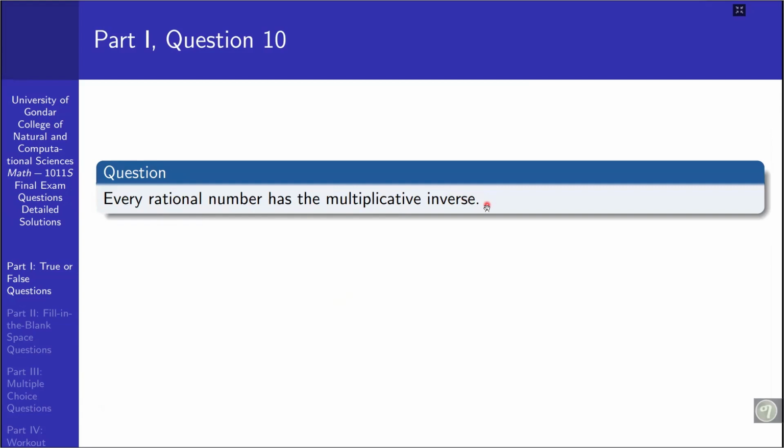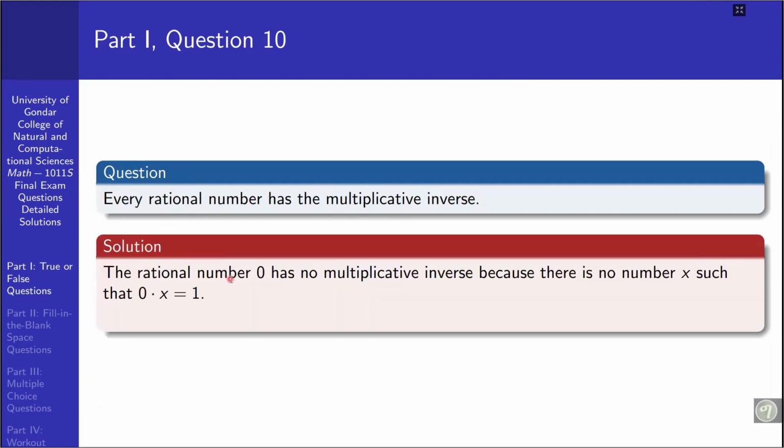We know that in the set of real numbers, 1 is the multiplicative identity, so the rational number 0 has no multiplicative inverse, because there is no such number x like that, 0 times x equal to 1. 1 is the multiplicative identity. If x is the expected multiplicative inverse of 0, their product must give us 1, but 0 times x is always 0, which is different from 1, so 0 doesn't have any multiplicative inverse.